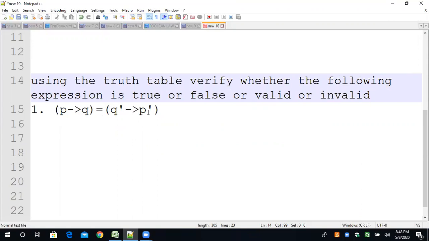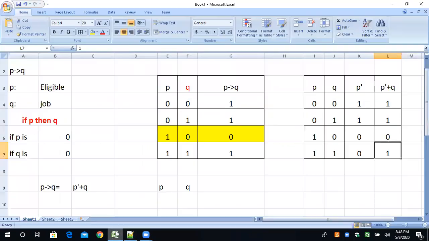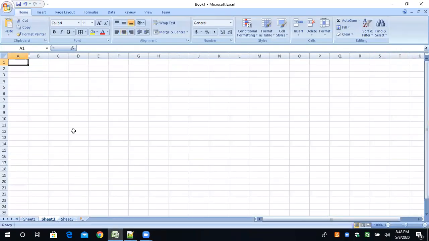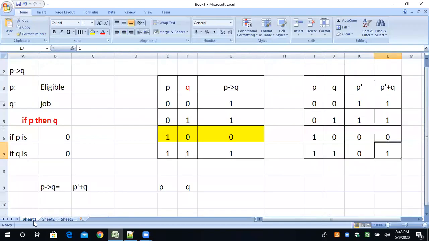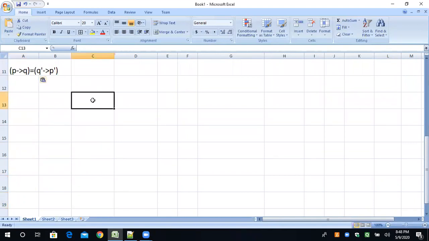Okay, fine. So what we have to do is construct a truth table. Now I'm just copying this expression. And I'm just changing the sheet. Here I just want to paste this expression. I've pasted it.